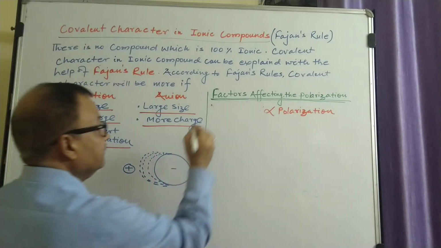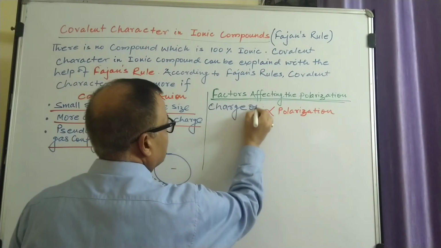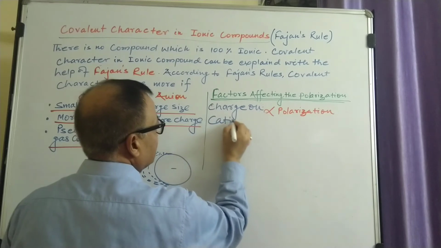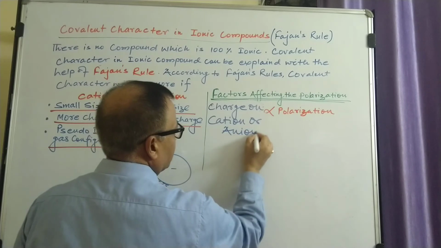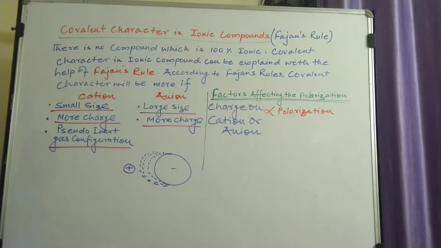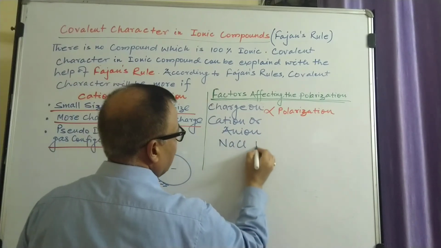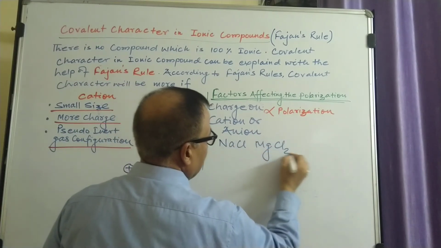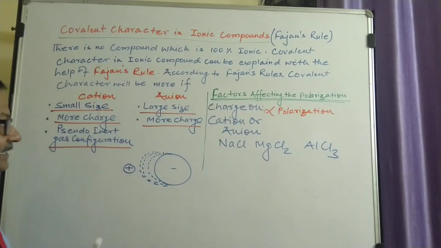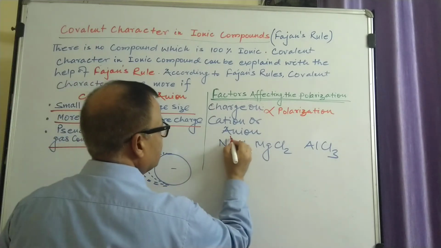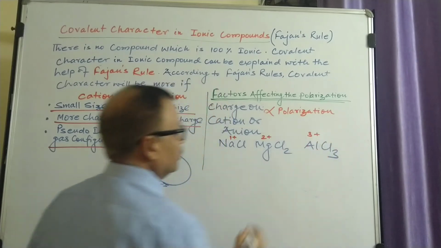The charge on cation or anion is directly proportional to polarization. For example, in the case of NaCl, MgCl2 and AlCl3, the charge on the cation increases: sodium is unipositive, magnesium is dipositive, and aluminium is tripositive.